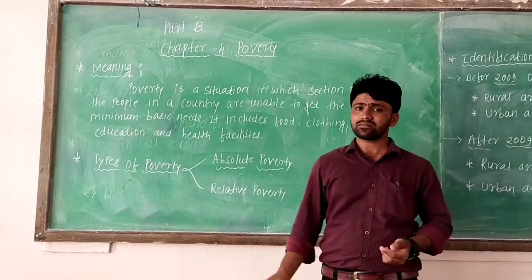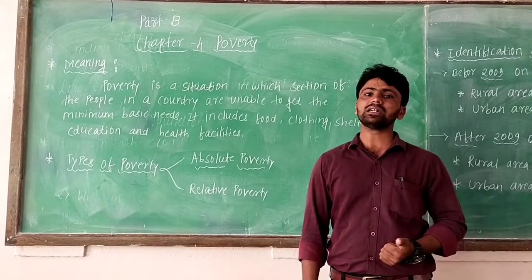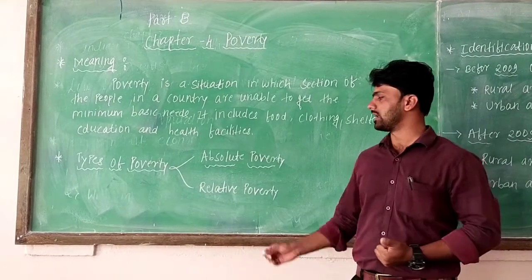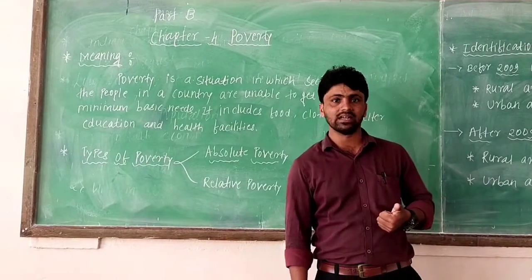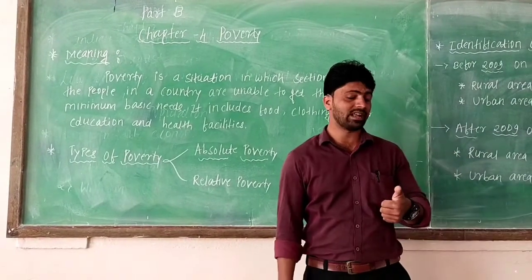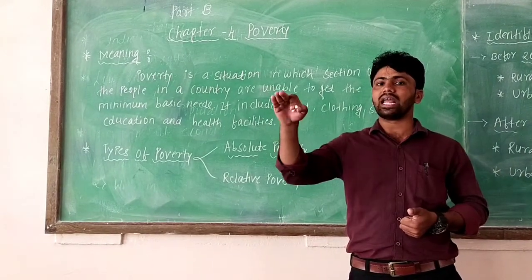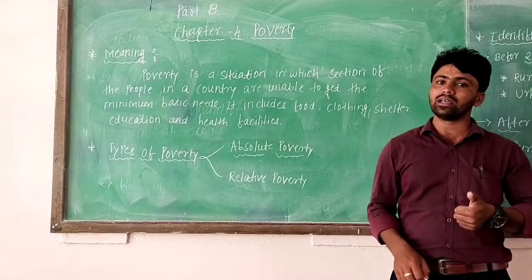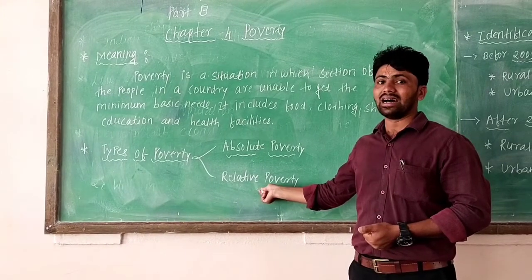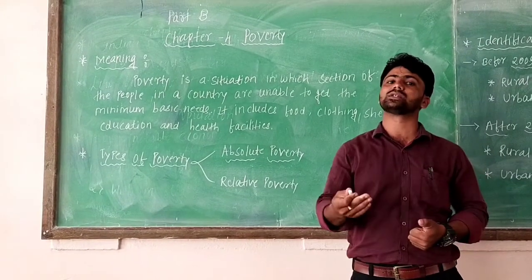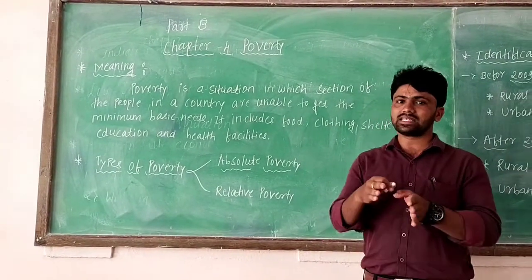The second one is relative poverty. Now what is relative poverty? Relative poverty means unequal distribution of income and economic resources. In the Indian Constitution, Ambedkar says the right to equality. The first fundamental right is the right to equality. But in relative poverty there is no equality. The meaning is unequal distribution of income and economic resources. Whatever income is there is distributed not equally, but unequally.